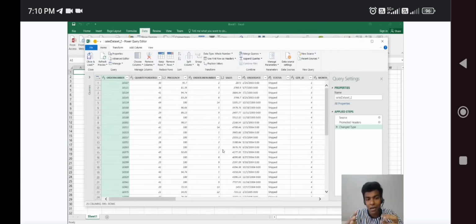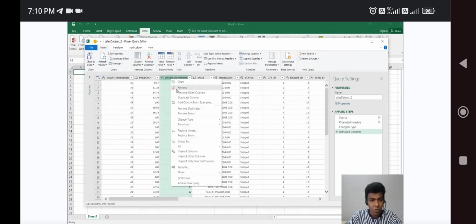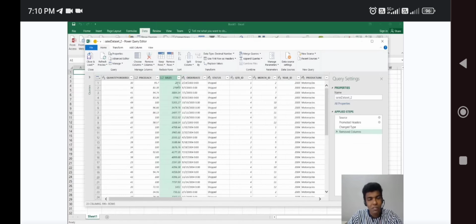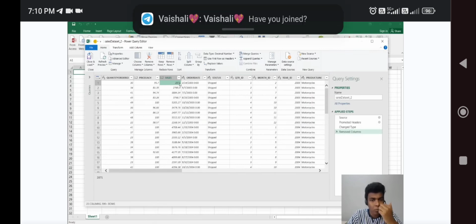We need to focus on our business and our analysis, so based on our analysis we need to choose the proper data. Otherwise, we need to remove it. Here there is an order number and quantity ordered. Quantity ordered we can keep. I'm going to remove order number and order line number. This is the sales we got: for 30 quantity we got sales of about 2,871.